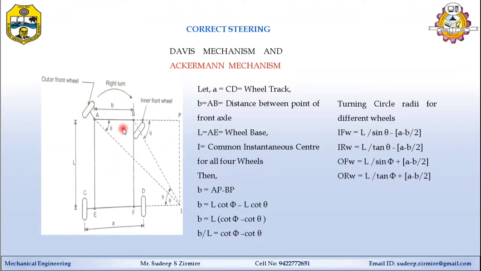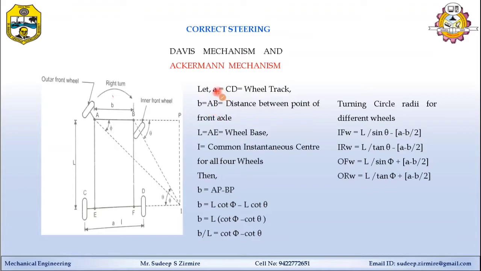Friends, you have to draw this diagram and write down this equation also. I will explain one by one how this correct steering or perfect steering works. Here you can see the front side of the vehicle. These are the two front tires. This is the front inner tire and this is the front outer tire. This is the rear side of the vehicle. Here D indicates the rear inner tire and C indicates the rear outer tire.